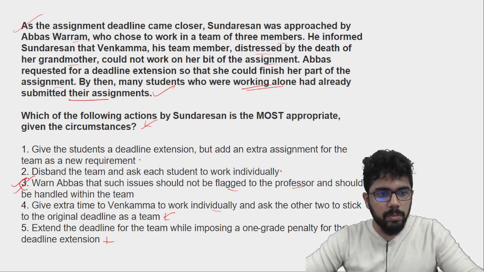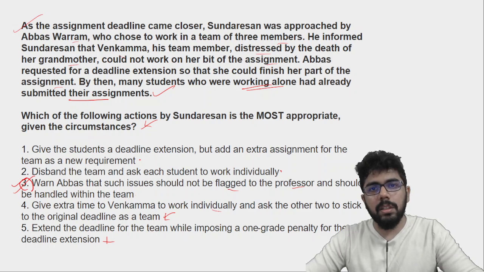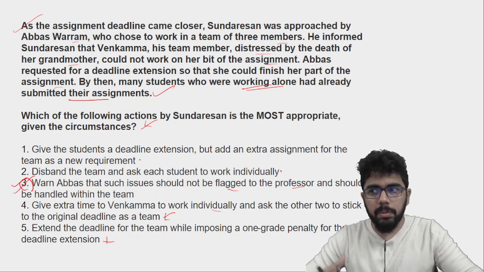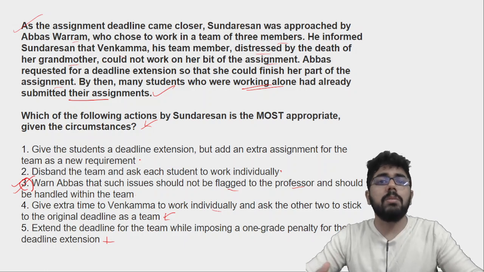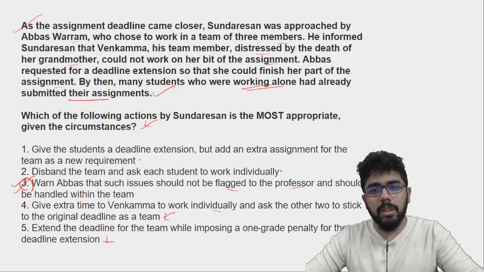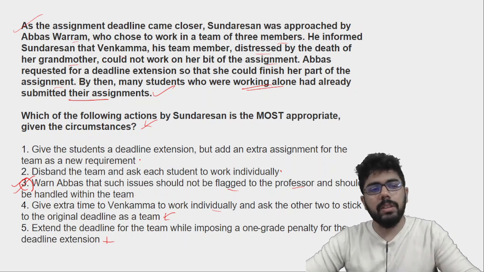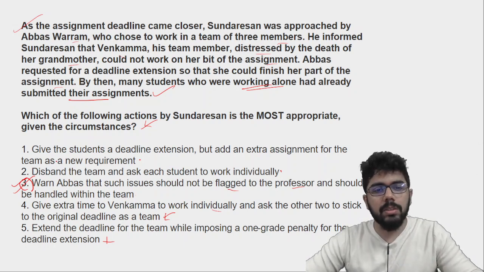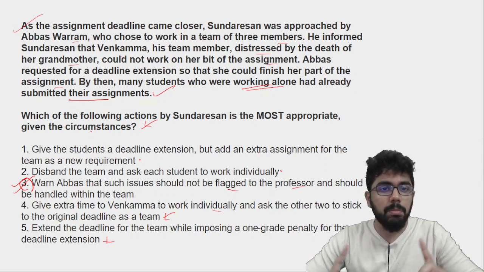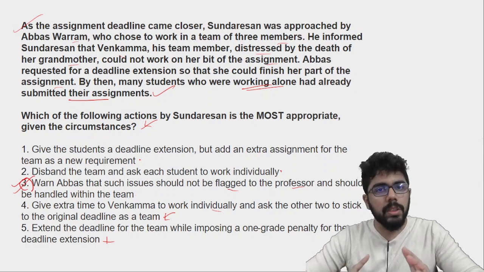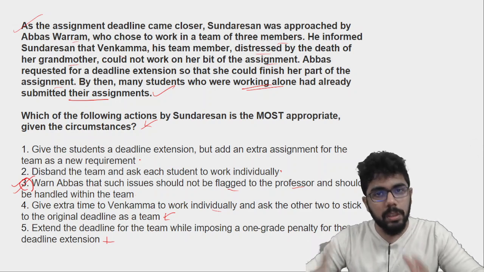So there's a purpose we have assigned, like I allowed you to do teamwork, because this is the meaning of teamwork. एक teammate का अगर problem है तो you guys should handle it amongst yourselves rather than asking for a deadline. जबकि जो लोग अकेले काम कर रहे थे तो ऑलरेडी सबमिट कर चुके हैं. So that is why go with 3. अभी तुम्हें लग रहा होगा ये थोड़ा हार्श है, थोड़ा डेडलाइन दे देते हैं, बट डेडलाइन एक्सटेंशन इज बीइंग पार्शियल टू देम हु हैव ऑलरेडी सबमिटेड, especially to people who are working in teams.